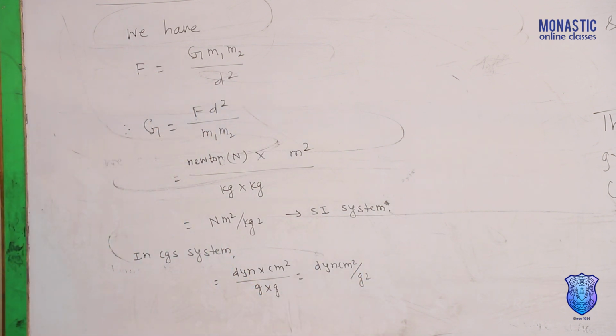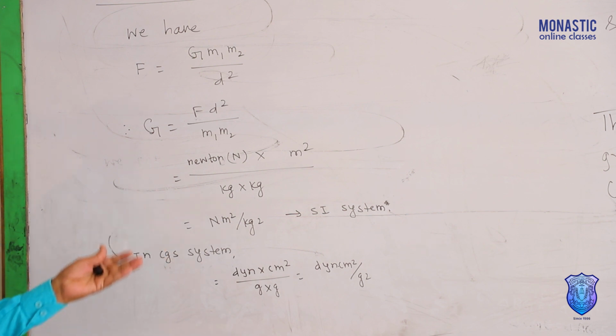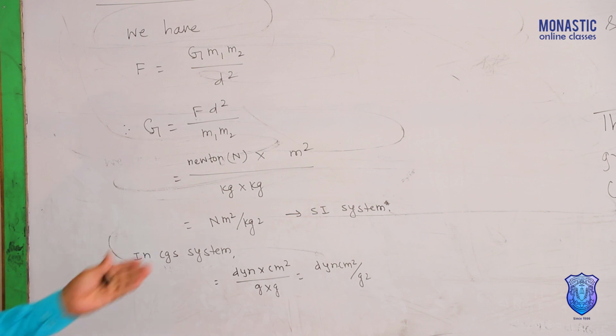The question may ask, what is the value of universal gravitational constant, and convert it. Write the value of universal gravitational constant in SI system and convert it into CGS system. You can convert it.